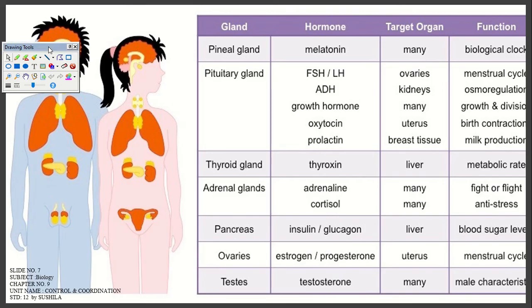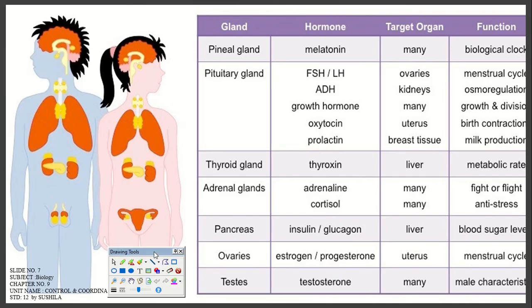Here on your screen, you can see that under the control and coordination system, if we deal with hormonal action, there are two types of organisms, that is male and female. Based on certain physical characteristics and properties, we will be able to differentiate each one of them, that is a female and the other one is a male, right?